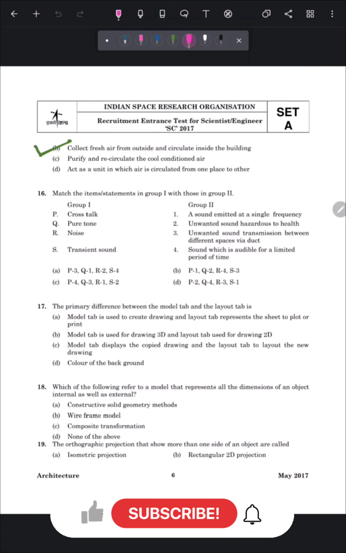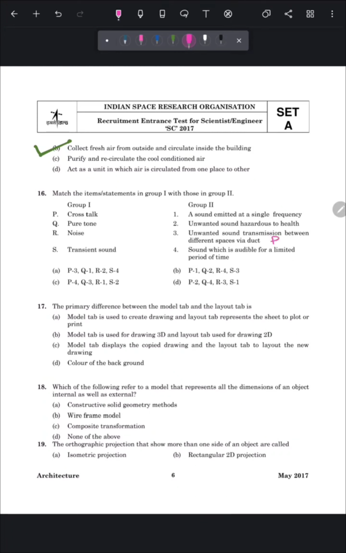Question number 16 is match the items in group 1 with those in group 2. So first is crosstalk. Crosstalk is the disturbance in one sound due to another unwanted sound. So here 3 is the definition of crosstalk: the unwanted sound transmission between different spaces via duct. Second is pure tone. Pure tones are a sound emitted at a single frequency.